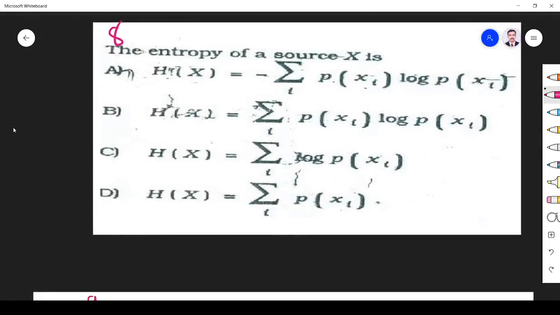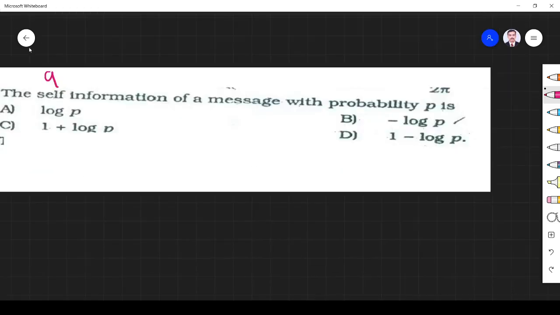Next question, the entropy of the source is. It's a direct question. H of x is entropy, that is equal to minus summation px log of px. So option A is the correct answer, direct question.